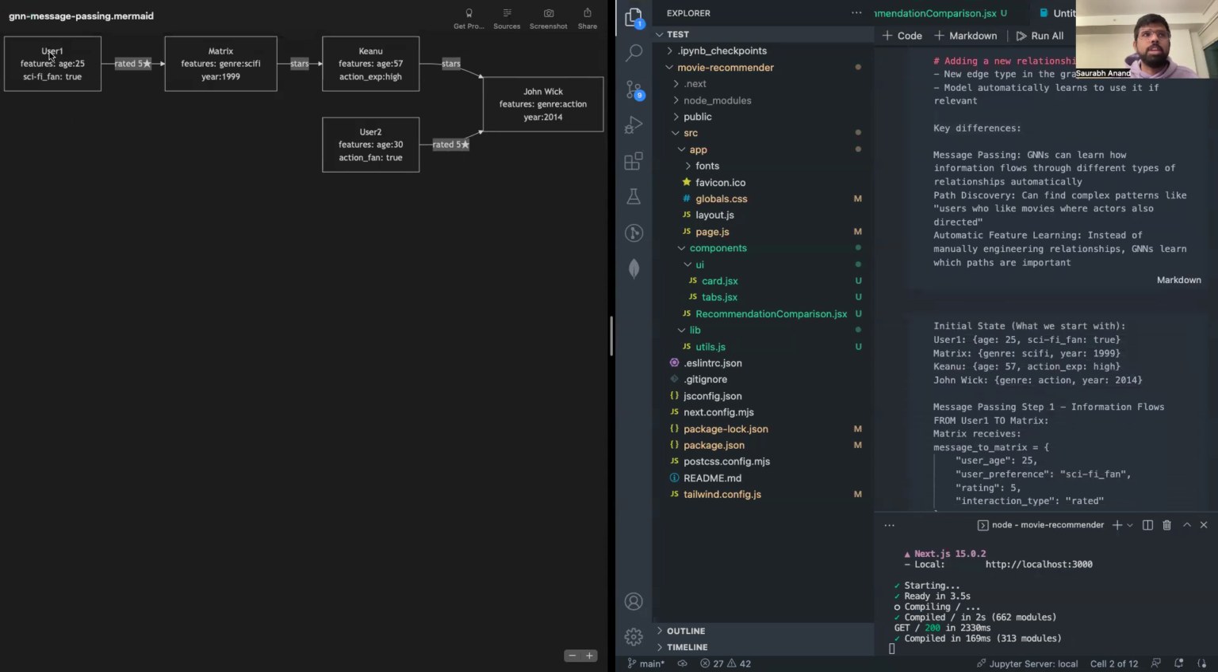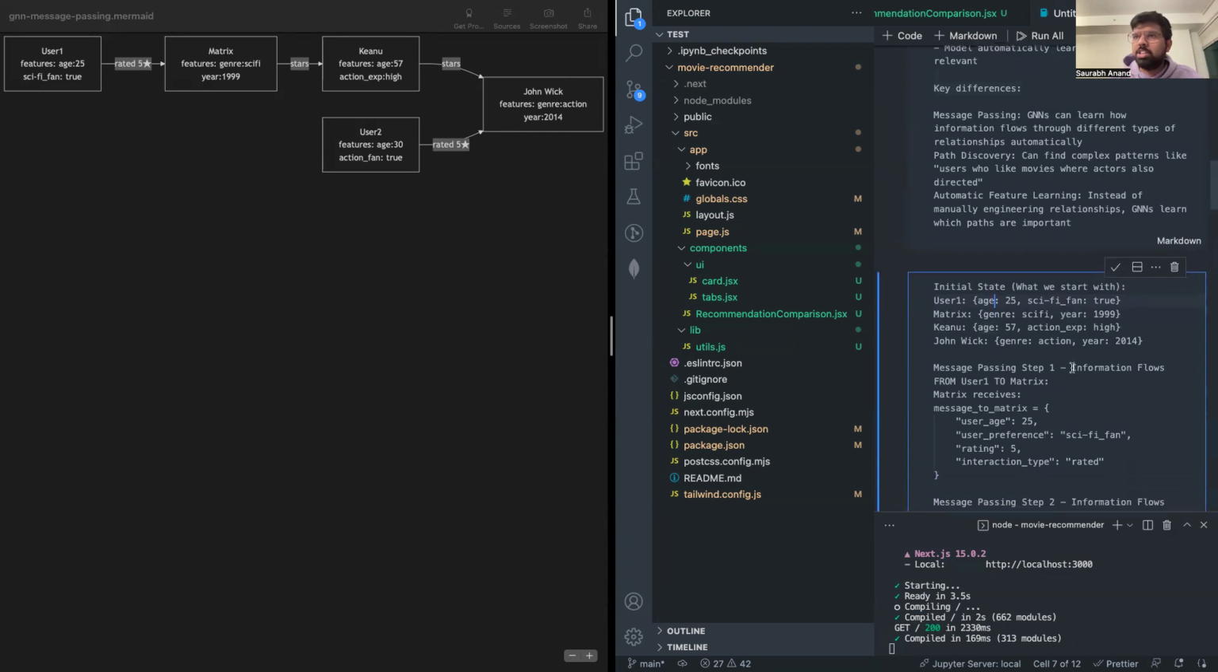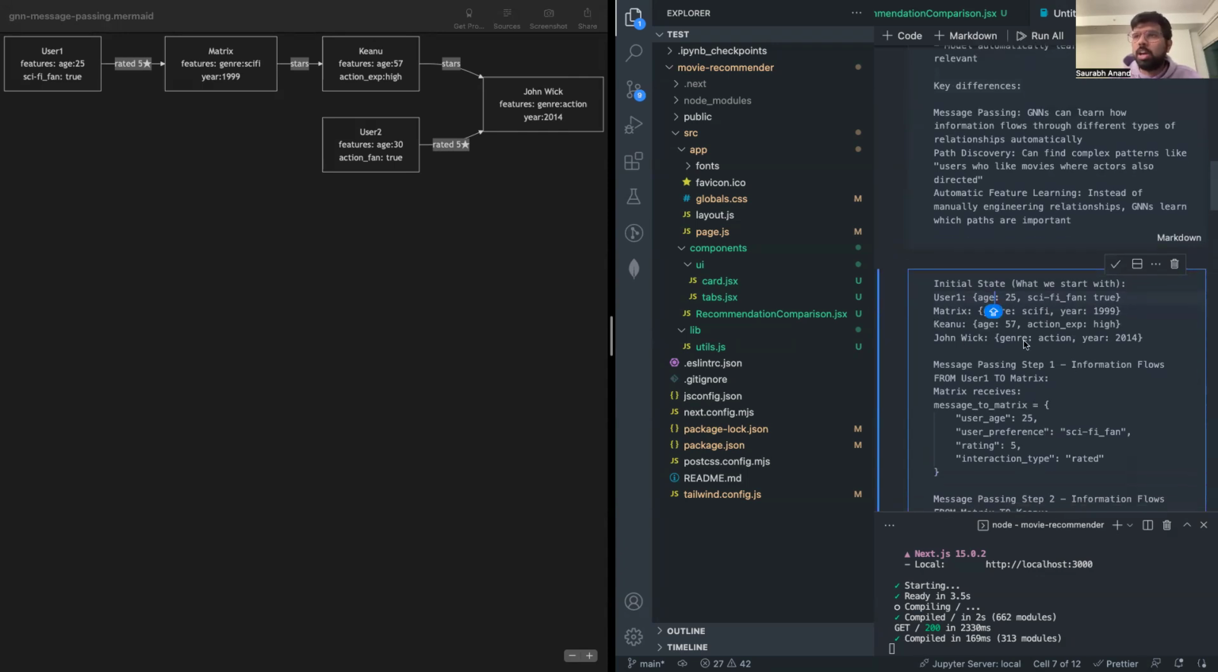So we'll try to understand what is happening here. In the first node, we have user one, he likes the movie Matrix, and we have user two, he likes the movie John Wick. And now we'll understand how the graph will know what to recommend to user one on the basis of the information that we have. For user one, the age is 25, and he's a sci-fi fan. Regarding Matrix, we have the genre and the year it was released. Keanu Reeves is the actor for the third node, and John Wick is another action movie, released in 2014.